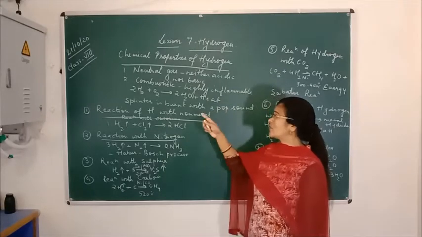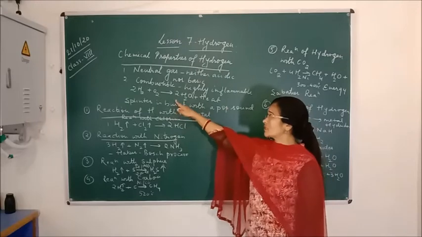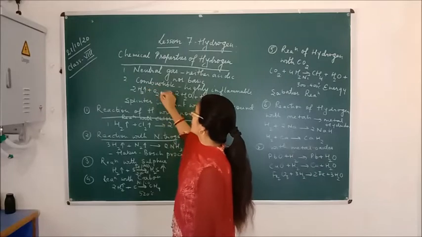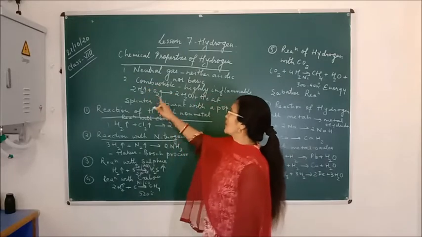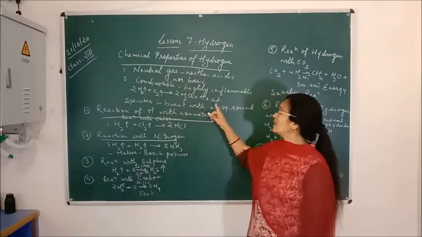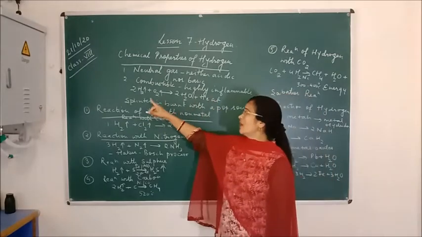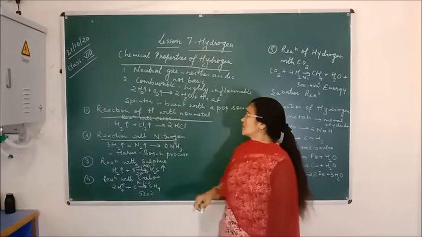Now, when hydrogen comes in contact with oxygen gas, both hydrogen and oxygen being gases, and they combine together, it forms water, and a large amount of heat is produced as a result of the reaction of hydrogen and oxygen.